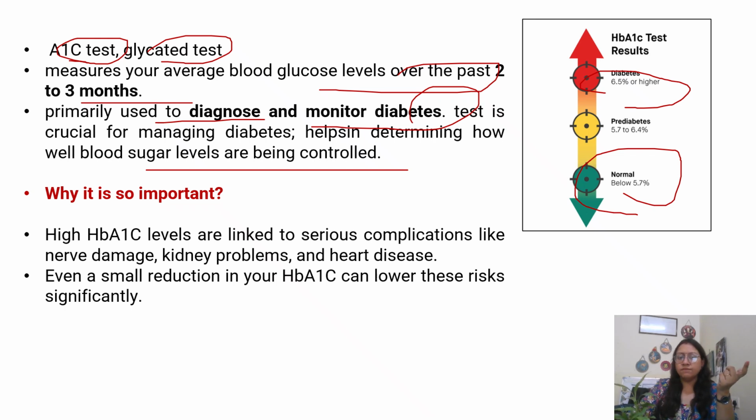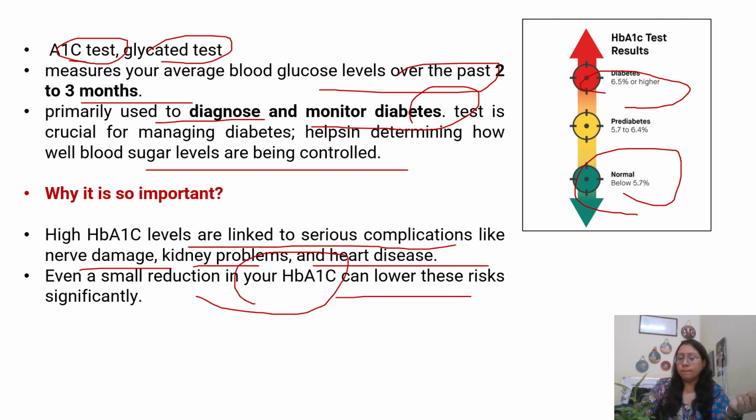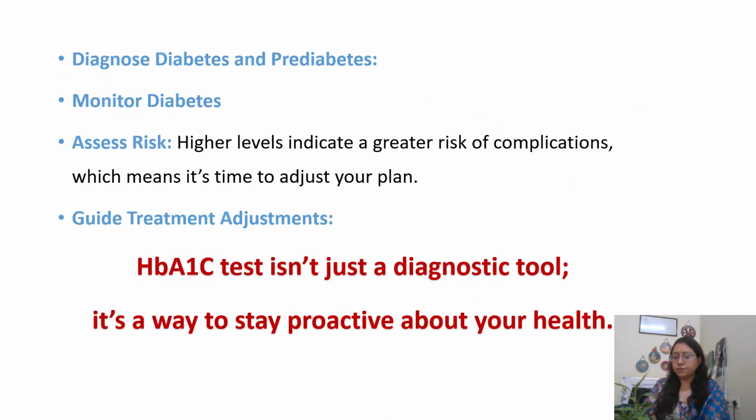Why do high levels become important? Suppose today I say my sugar is controlled, fasting and PP are normal. So why do I need to get HbA1c done? Because HbA1c tells you that over the last 3 months your sugar has not been controlled. So what happens? You are prone to serious complications like nerve damage, kidney problems, heart disease. Even a small reduction in HbA1c will lower the risk of these morbid conditions significantly. So the patient should be advised regular screening, a last 3 months check.